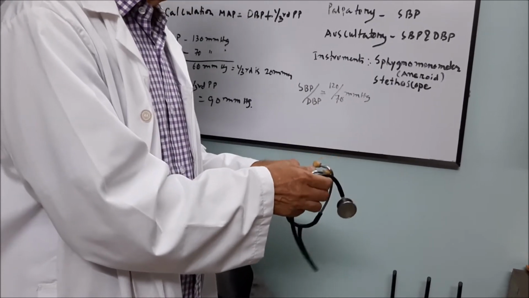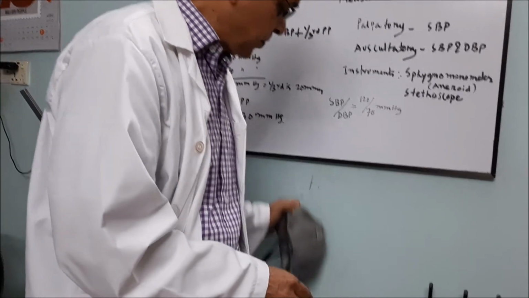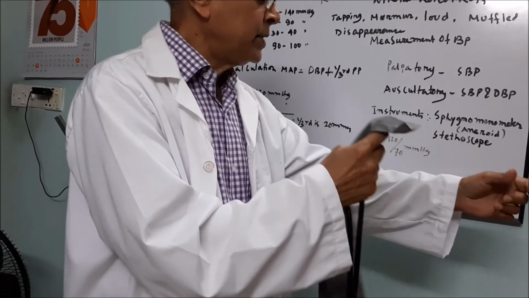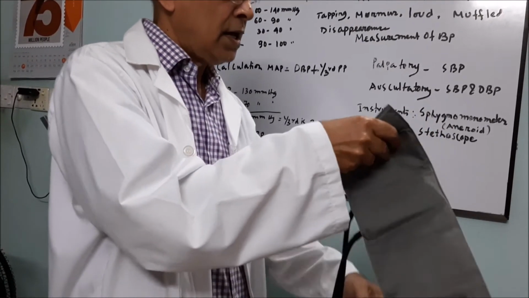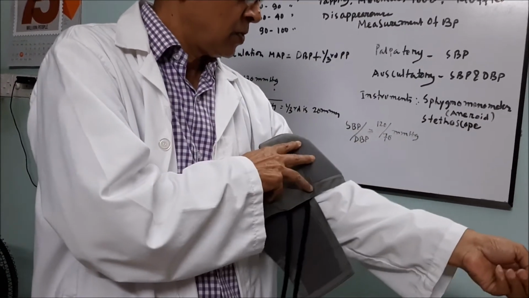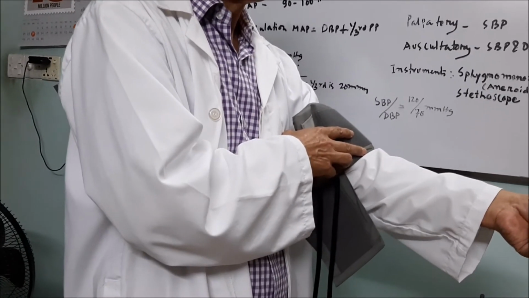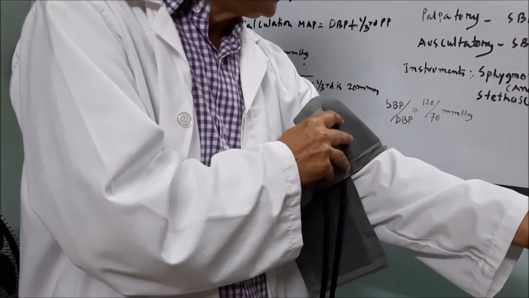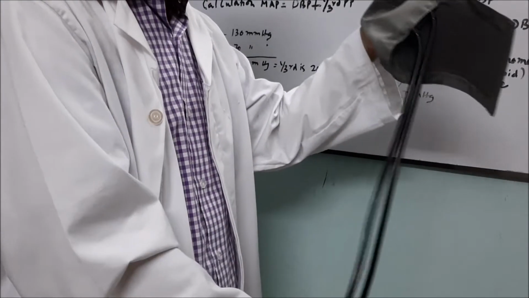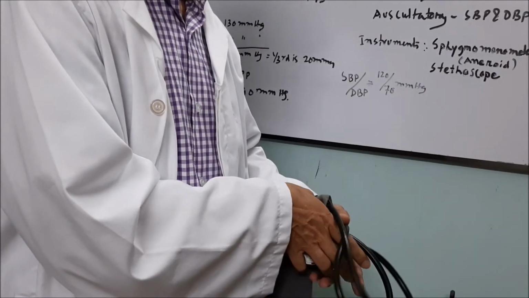Now, how would you measure the blood pressure? First, this is the sphygmomanometer. This cuff you have to wrap on the upper mid-arm, just above the cubital fossa, about 2 inches above the cubital fossa. By this cuff, if you inflate it, air goes inside and it will occlude the brachial artery.